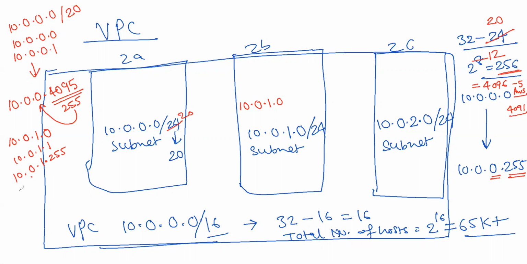Then it will be 10.0.2.0 to 255, and again for 3 it will be 0 to 255, and like that it will go. At the time when the 4096 IP addresses are finished, the next IP address will come. Now, who can do that calculation? Maybe you can use a calculator also.